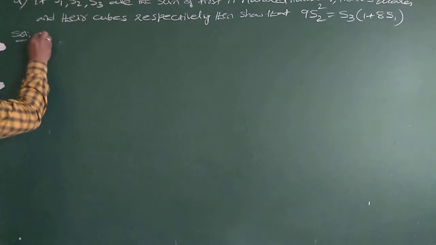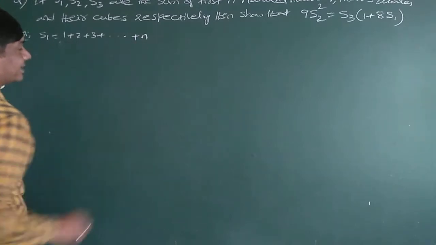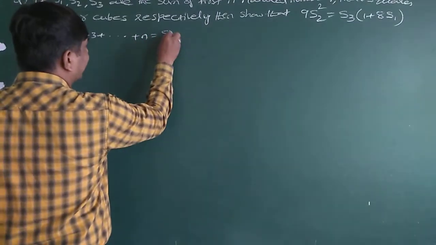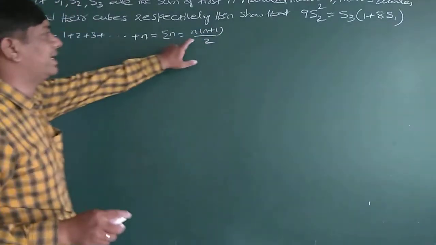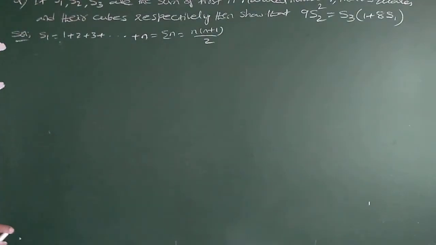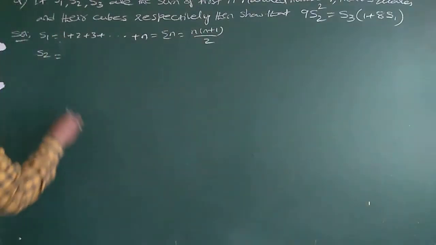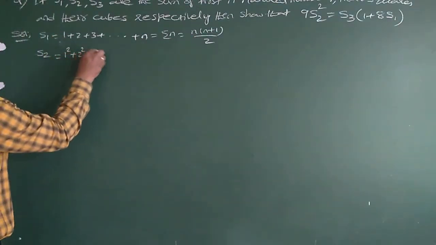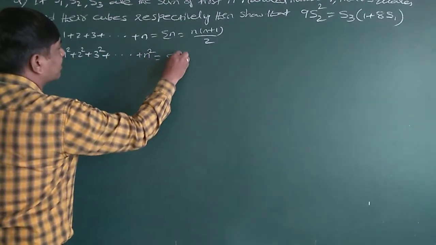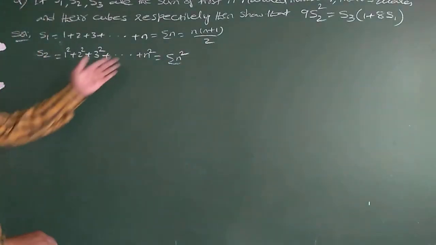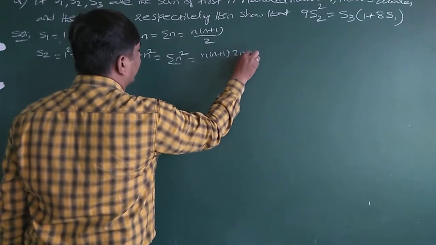S1 is equal to 1 plus 2 plus 3 and so on plus n terms, which means sigma n is equal to n into n plus 1 by 2. S1 is nothing but n into n plus 1 by 2. As per the question, S2 is the sum of squares: 1 square plus 2 square plus 3 square and so on plus n square, which is sigma n square, equal to n into n plus 1 into 2n plus 1 by 6.